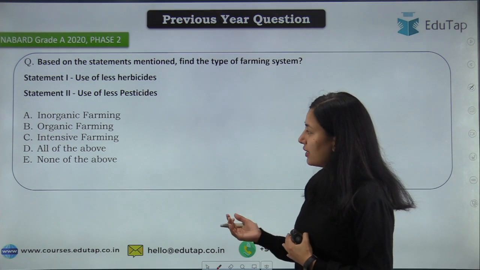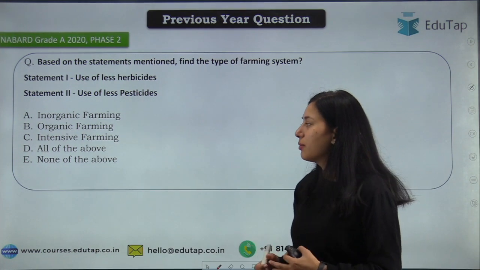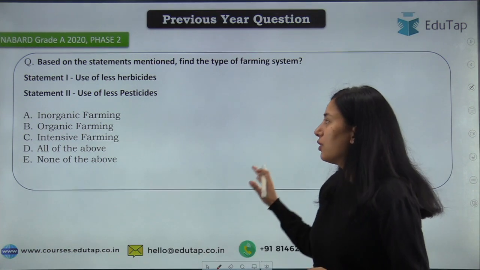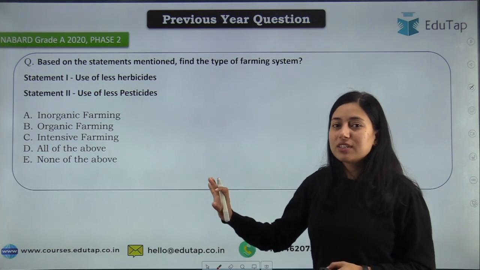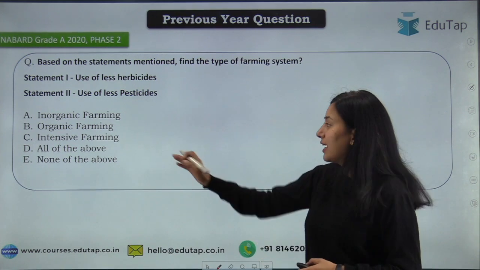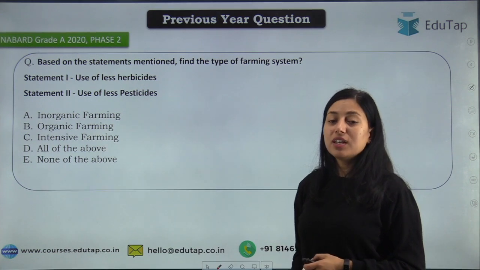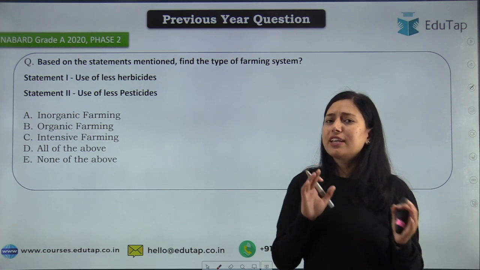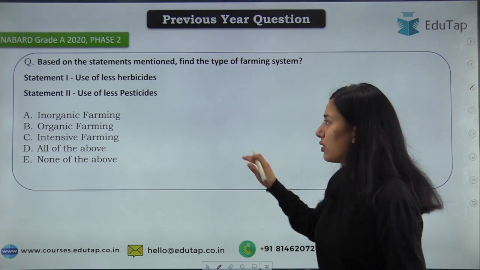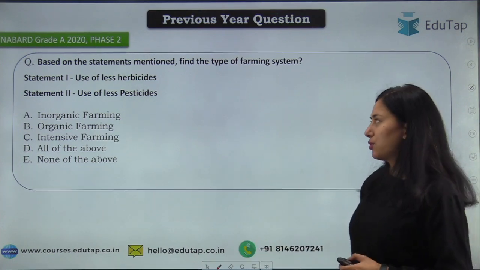Options are inorganic farming, organic farming, intensive farming, all of the above, none of the above. Students, let's keep this question aside first, and let's discuss what is organic farming. What we can use in organic farming, what we can neglect in organic farming, and then try to answer this question.